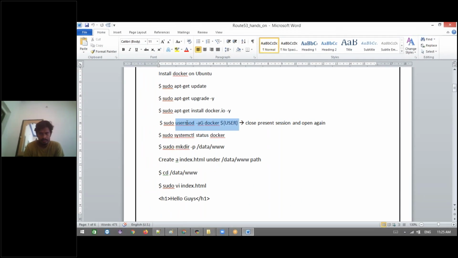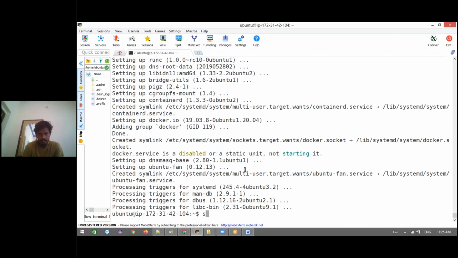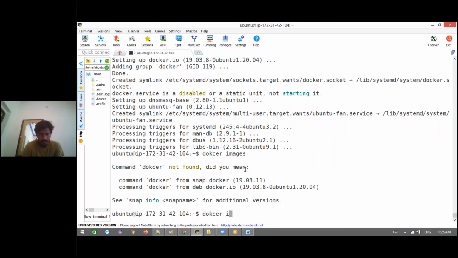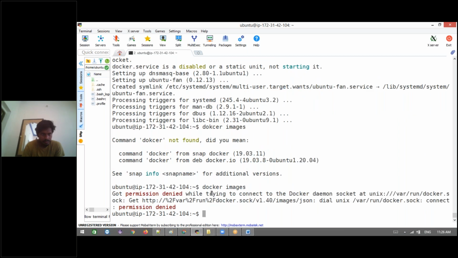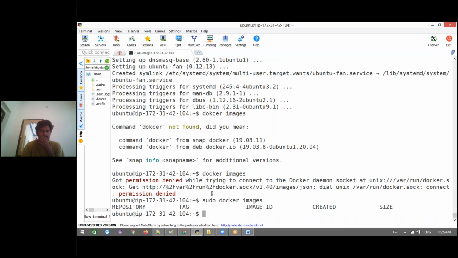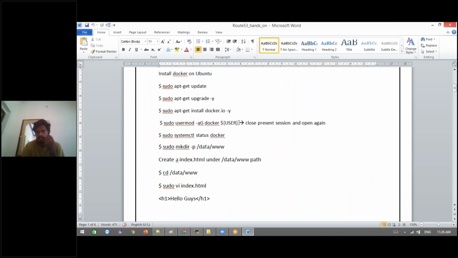Now let me add this user into the Docker group. Why do we need to add it to this group? For example, when I try to list Docker images using the docker images command, right now it shows permission denied. To fix this, we need to use sudo, but instead of using sudo in front of every Docker command, like docker images or docker containers, just add your user into the Docker group.